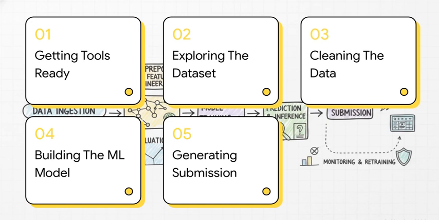Here's our safari itinerary for today's explainer. 1. Getting the tools ready. 2. Exploring the dataset. 3. Cleaning the data. 4. Building the ML model. And finally, 5. Generating that final submission.